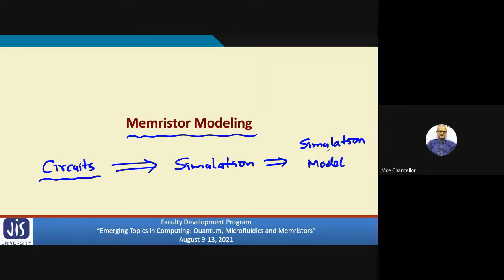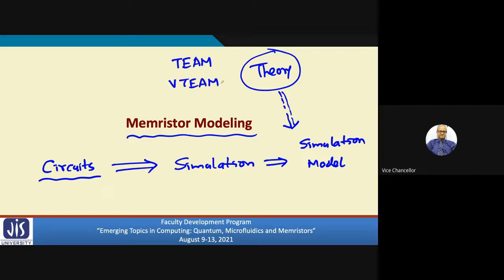You see, there are two things. There are some initial efforts where some theory was developed on memristors, and based on the theory, some memristor model was proposed mathematically. Some examples of this theoretical model, which many researchers use, are the models called TEAM or VTEAM. These were also proposed by the research group of Shahar Kvatinsky.